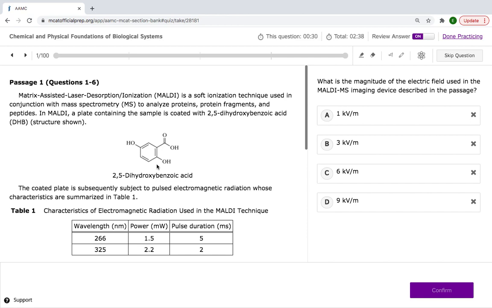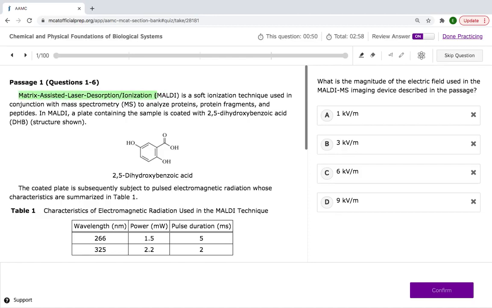So let's go. Matrix assisted laser desorption ionization, MALDI, is a soft ionization technique used in conjunction with mass spectrometry to analyze proteins, protein fragments, and peptides. What is this?